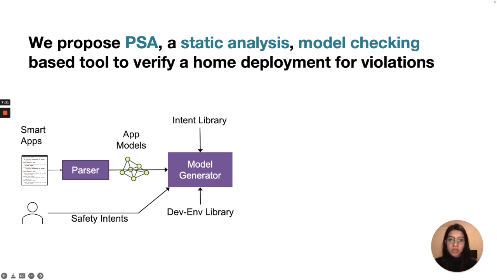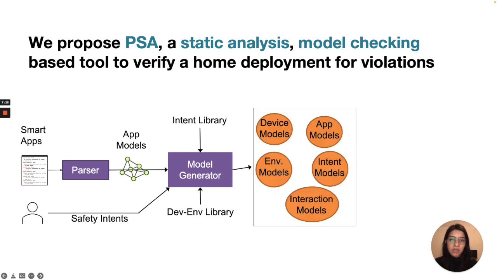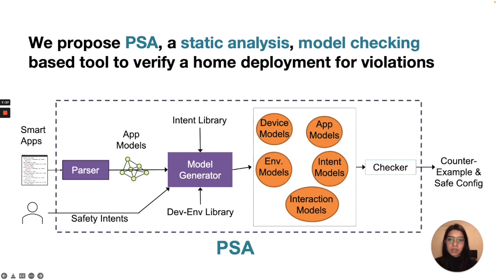The model generator looks at the sensors used in the app and the actuators that the app actuates on and creates the relevant models. These models are fed into an off-the-shelf checker, which then checks if the model satisfies safety intents. Finally, PSA outputs counterexample and a set of safe configurations for the apps.